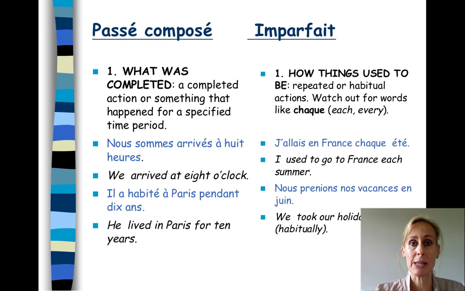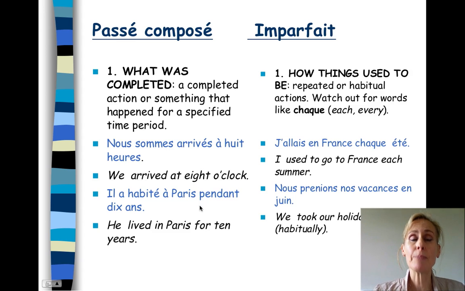So let's compare them side by side, passé composé and imparfait. Passé composé, what was completed? A completed action or something that happened for a specific time period. Compared with how things used to be, repeated or habitual actions. Watch out for words like chaque, every, each, every day: imparfait. For example, nous sommes arrivés à 8 heures. We arrived, that's it. Compared with j'allais en France chaque été. I used to go to France each summer, every summer, the same thing, the same pattern. It's a habit, it's the imperfect.